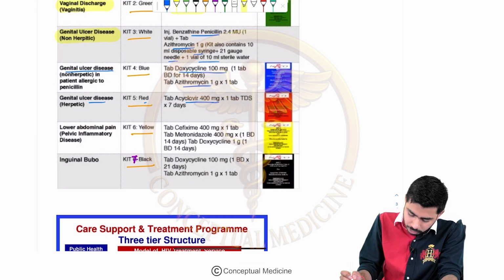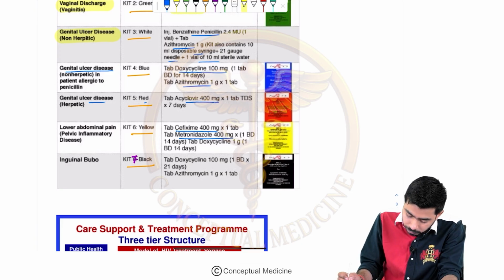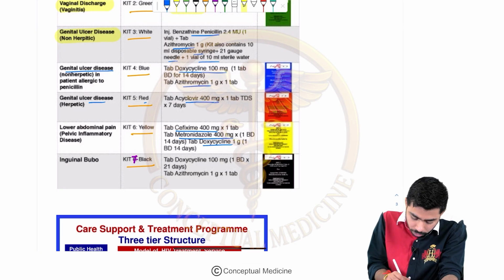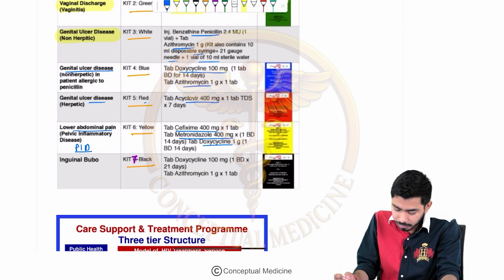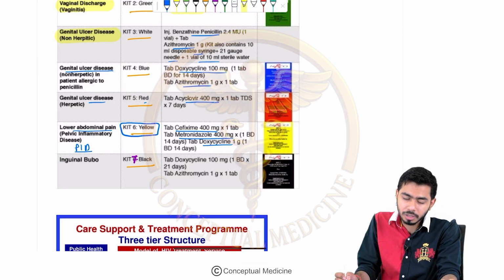So kit number 6 is the yellow color, where we are giving cefixime 400 mg 1 tablet, metronidazole 400 mg 1 tablet for 14 days. For 2 weeks you are giving it, and doxycycline you are giving again for 2 weeks over here. That is for lower abdominal pain and usually PID, that is pelvic inflammatory disease, right? And which color are we using, guys? That is the yellow color category, right?